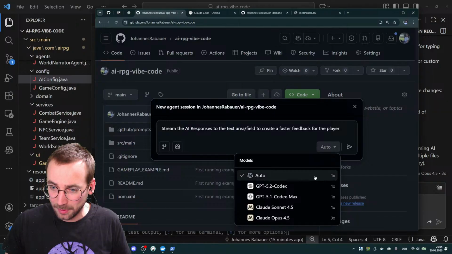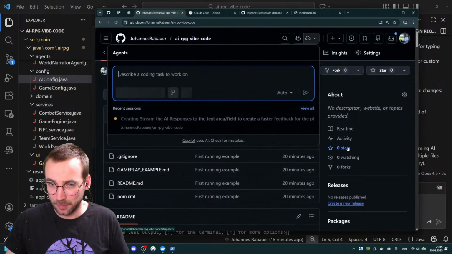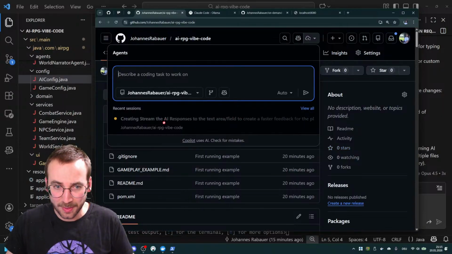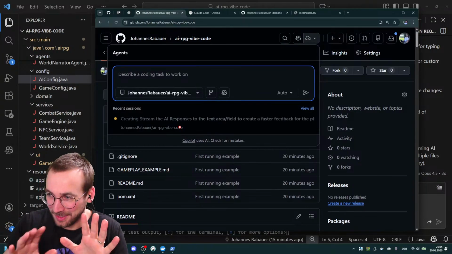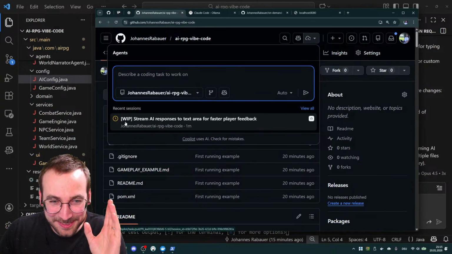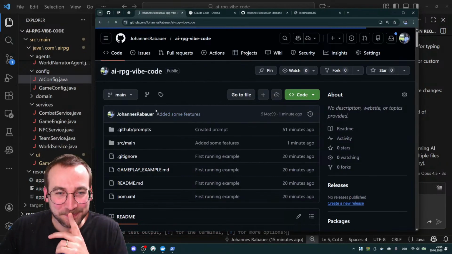So, yeah, I don't know what it will use. Okay, and that's really cool. I love that UI.